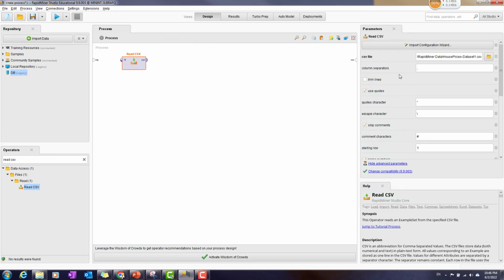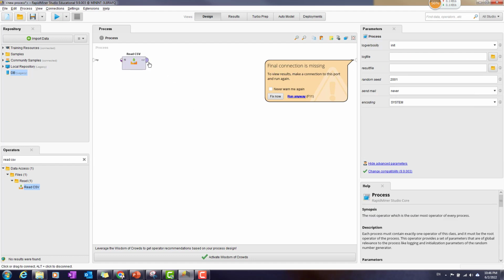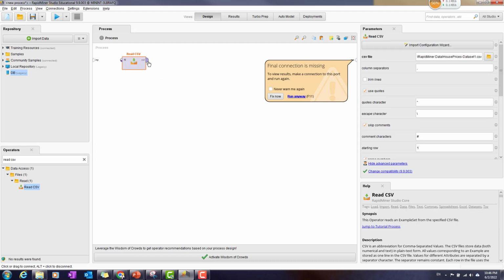So now here the data has been set. However, if you run the execution up to this point, it will say we need to finalize the connection. So it's very simple: from here, the output of the read data file, you connect it into the result.